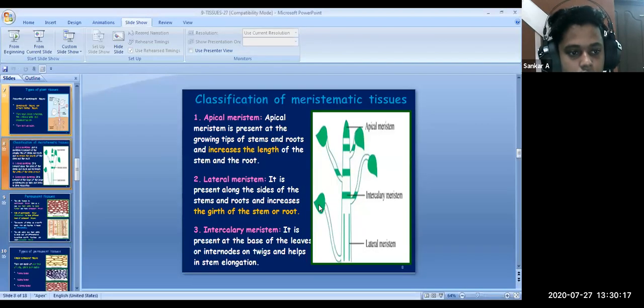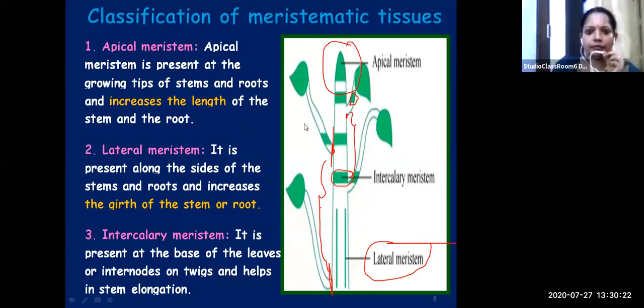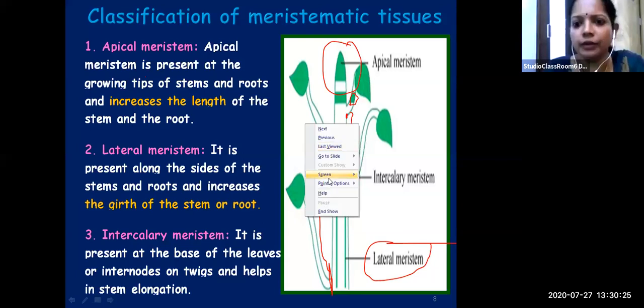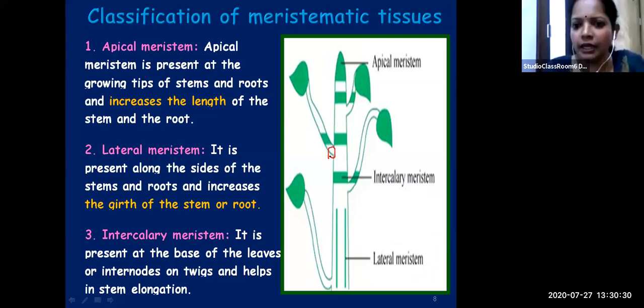This is another node. This is another node. So the distance between two nodes, you can call it an internode. Is it clear, children, now? I'll repeat once again. All these are nodes from where a leaf or a branch originates. And internode means this gap or this region between two consecutive nodes. That is not a node.